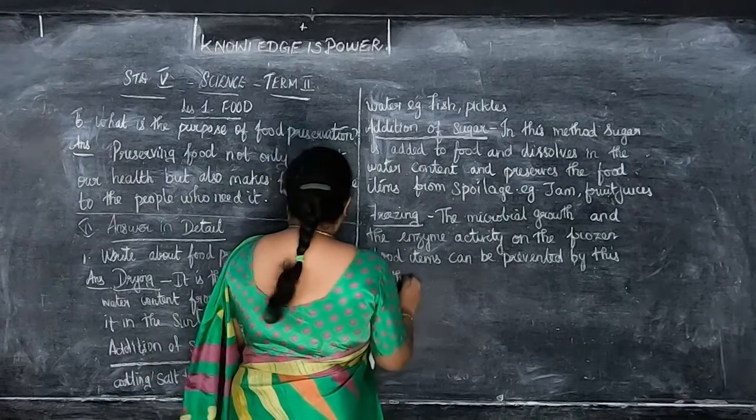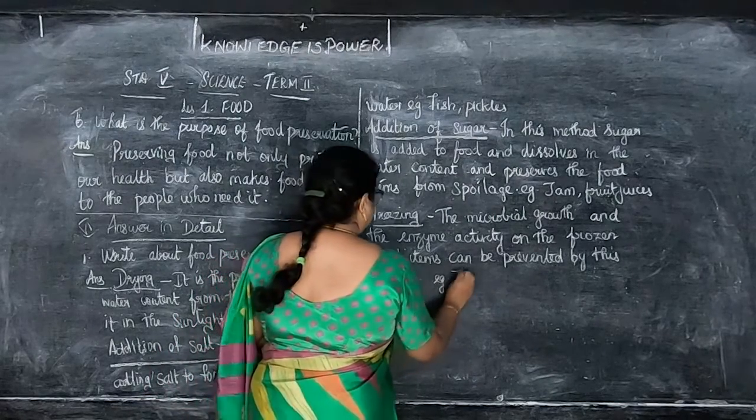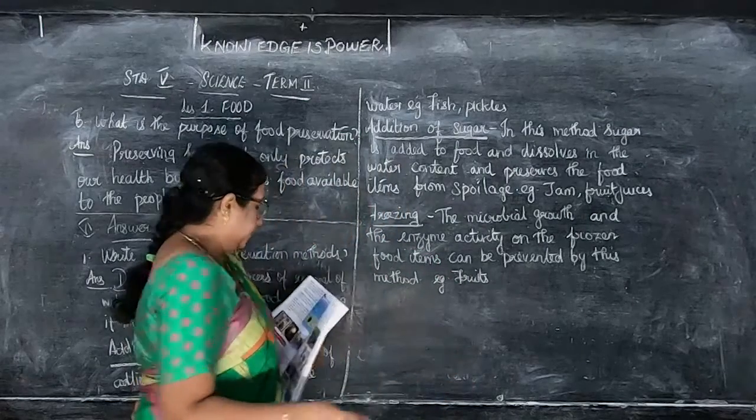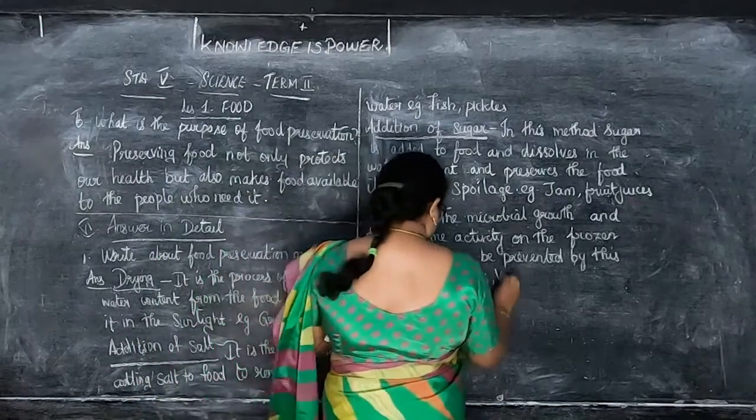Okay, children. So what is the example? Fruits and vegetables. Okay, fruits, vegetables.